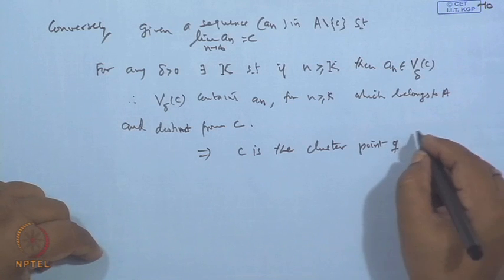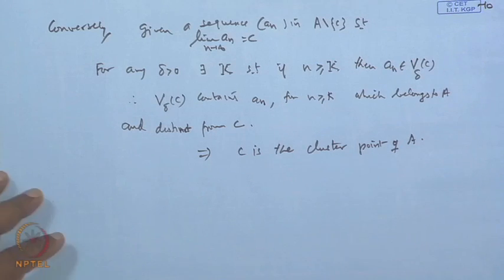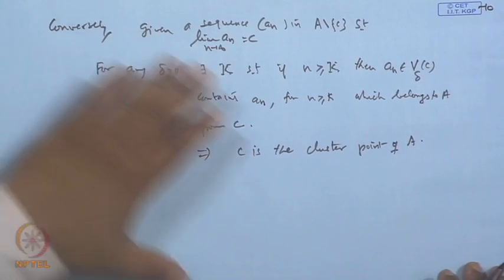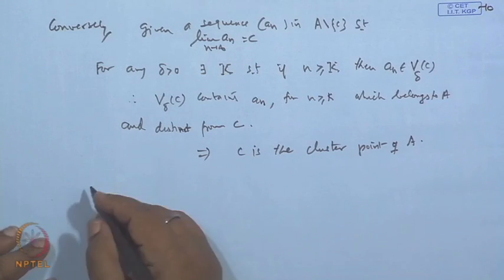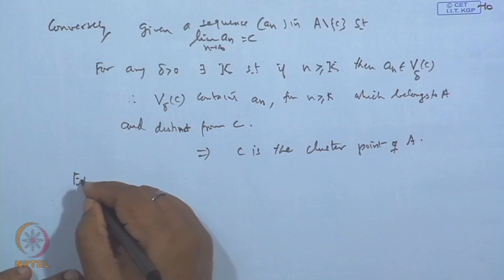So, C is the cluster point of A. That's one. It means in terms of the sequence also, we can define the cluster point, in neighborhood or cluster terms.